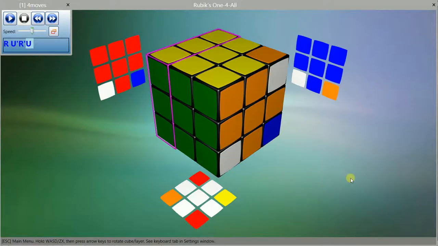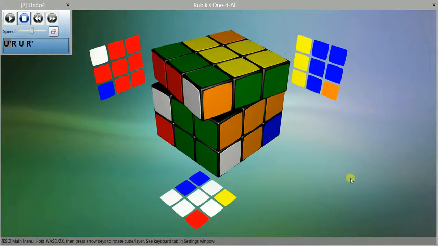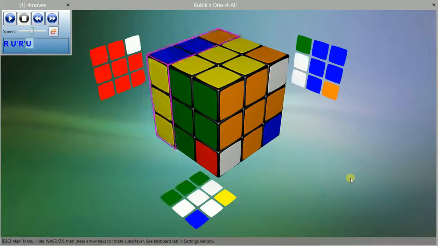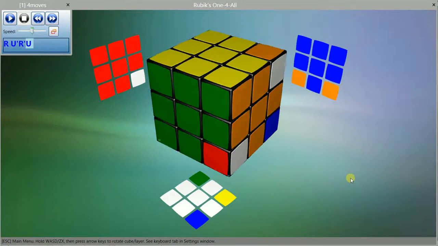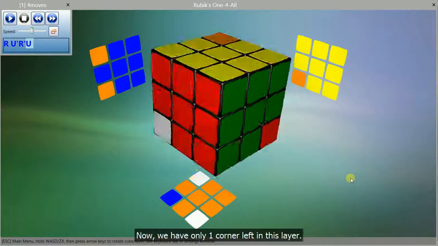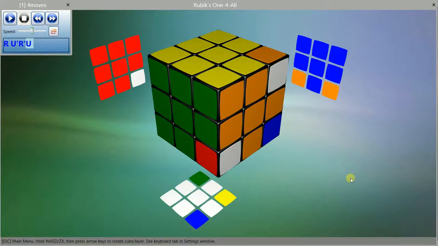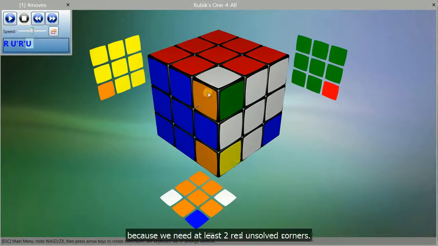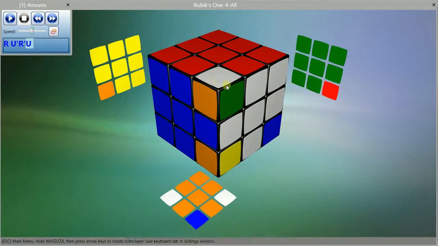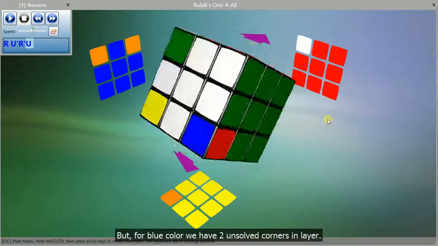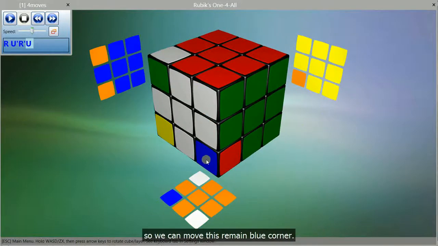Solve red color. One corner left in this layer. But we cannot use this red corner, because we need at least 2 red unsolved corners. But, for blue color we have 2 unsolved corners in layer, so we can move this remain blue corner.